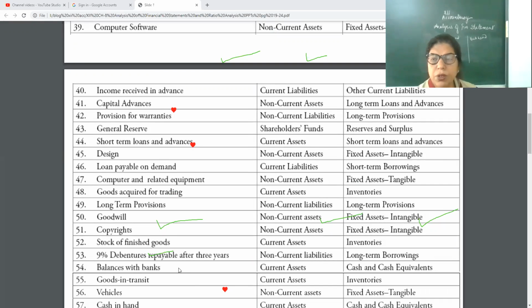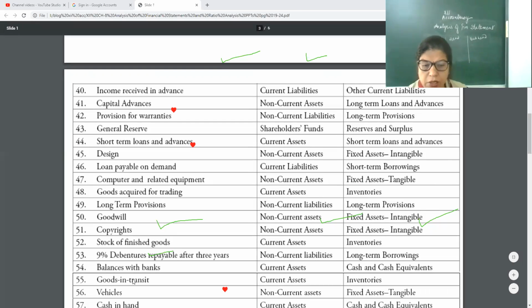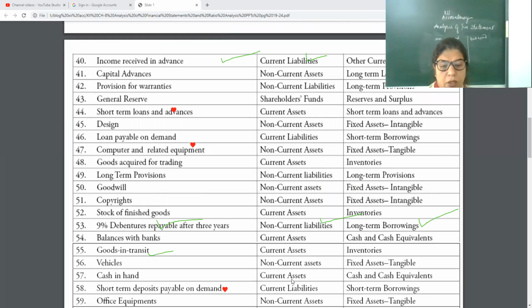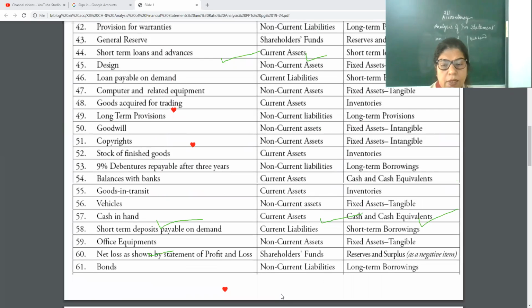Just now I told you inventories are a wider term. Inventory is a wider term. It includes various things: finished goods stock, raw material, goods in transit, spare parts, stock and spares, loose tools, everything is included in inventory. Now vehicle and other things are the same.